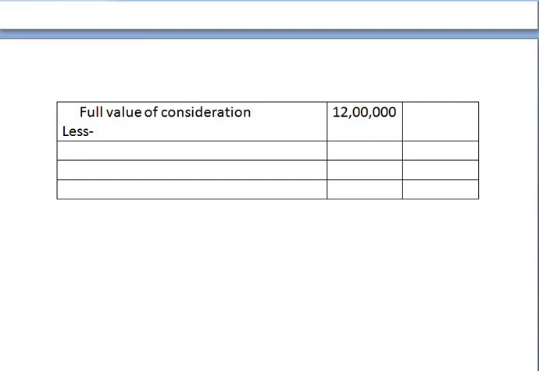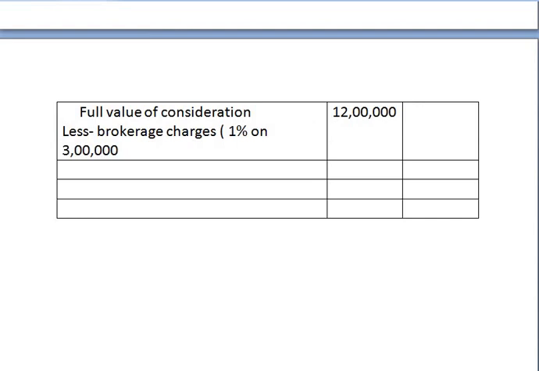Here Rahul has paid 1% brokerage charges on face value of share. Brokerage charges, show it in bracket, 1% on rupees 3 lakh.